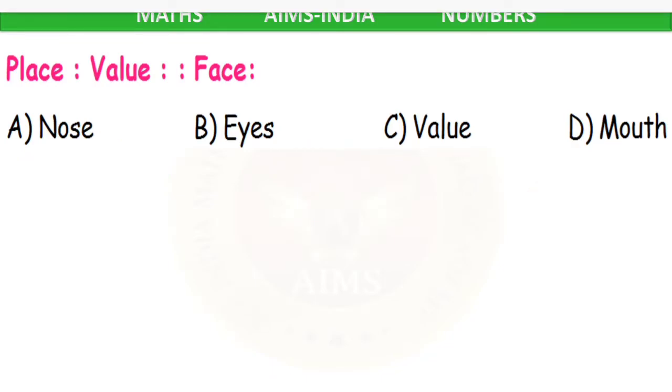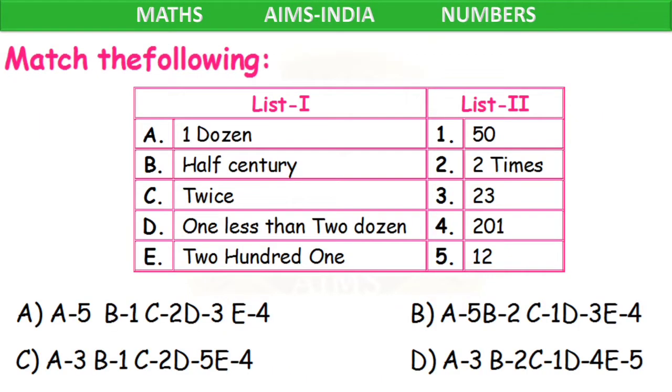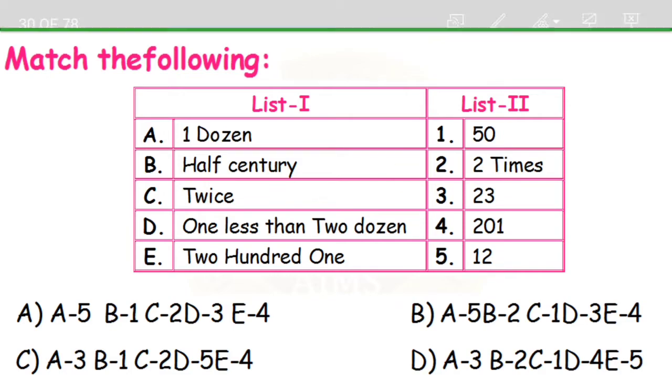Moving on. Now place value in the same way. What do we have in maths? Face. Is it face, nose? No. Is it face, eyes? No. Is it face value? Yes. Just like place value, we have face value in mathematics. So option C value is the correct answer. Next question. Match the following.